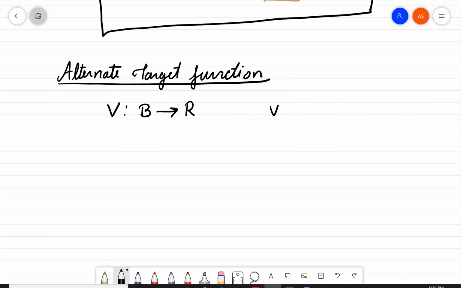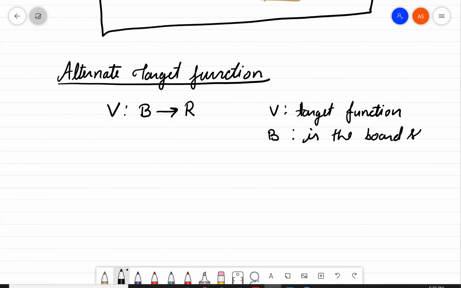So here V is a target function, B is the board state, and R here is a real number, from the set of real numbers.